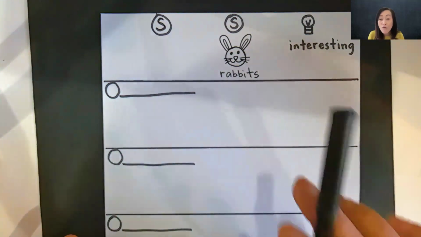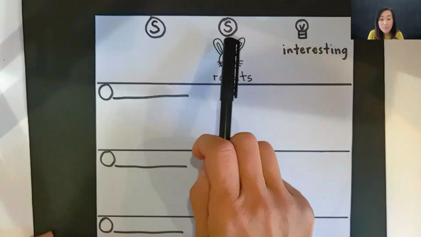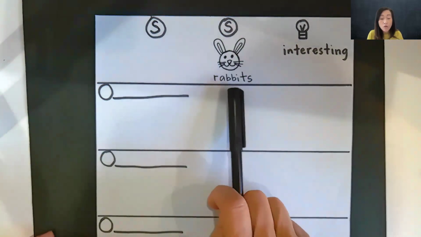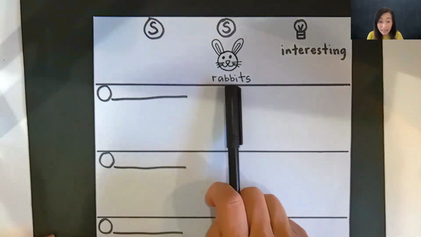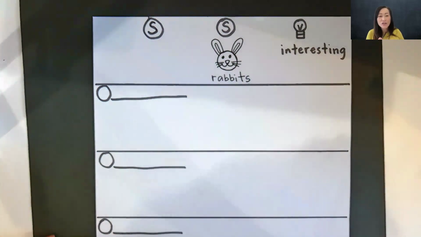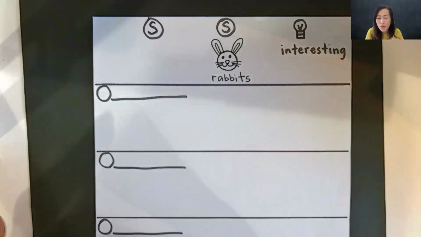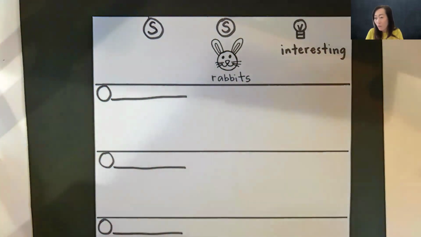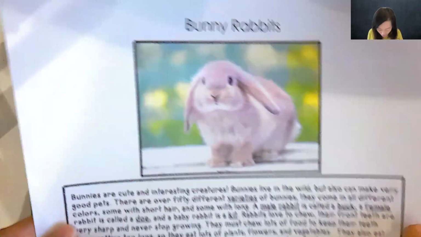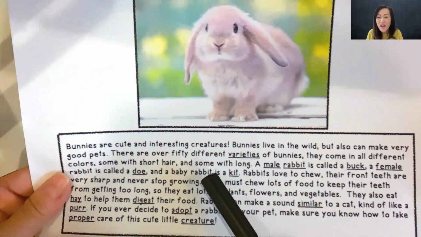Okay. So far, here's what we have. We said the subject is rabbits. Another way to say rabbits is what? Bunny. Yeah, bunny. You know, I used to think that bunny was for a baby rabbit. I used to think that, but you know what? I was wrong. It could be called a bunny or a rabbit because what did we learn in this passage? It says that a baby rabbit is called a kit.